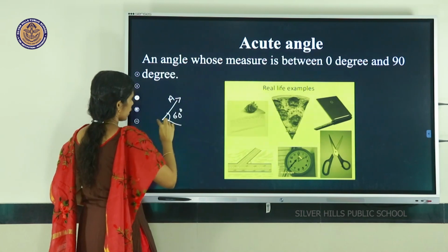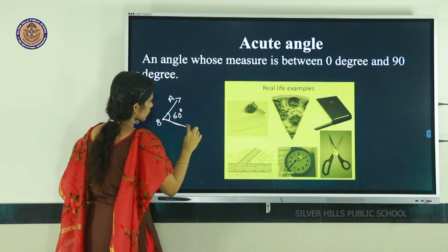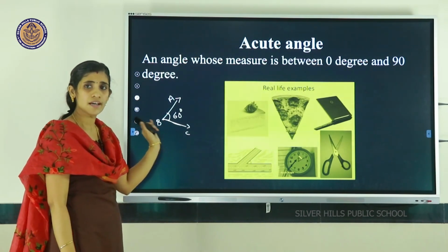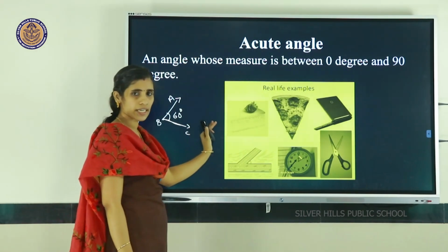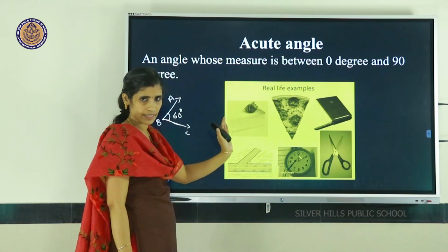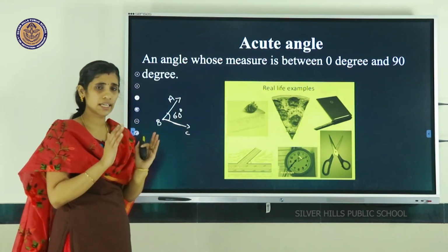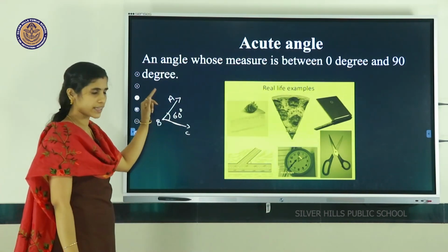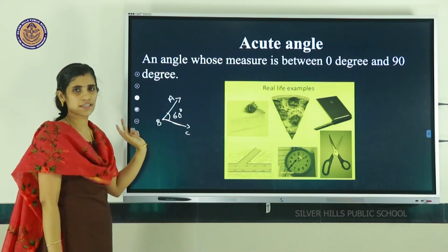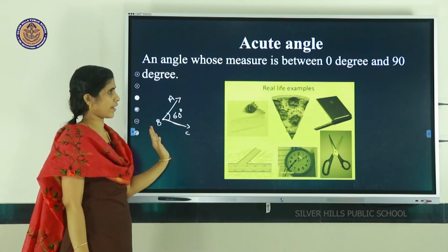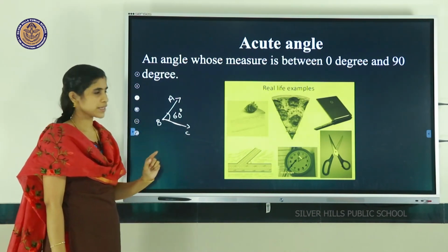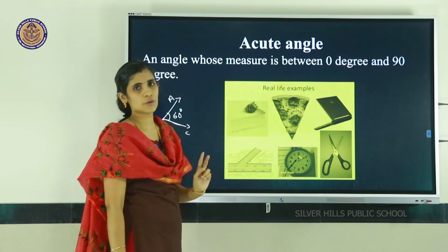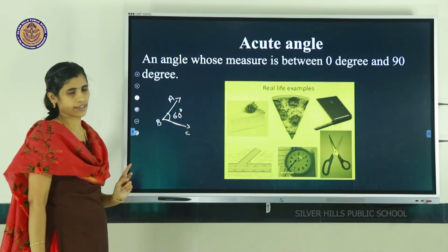For example, consider the angle ABC. Here it is 60 degrees. 60 degrees is less than 90 degrees, that means 60 degrees is in between 0 and 90. That's why this angle ABC is called an acute angle. An acute angle means an angle whose measure is between 0 degrees and 90 degrees.